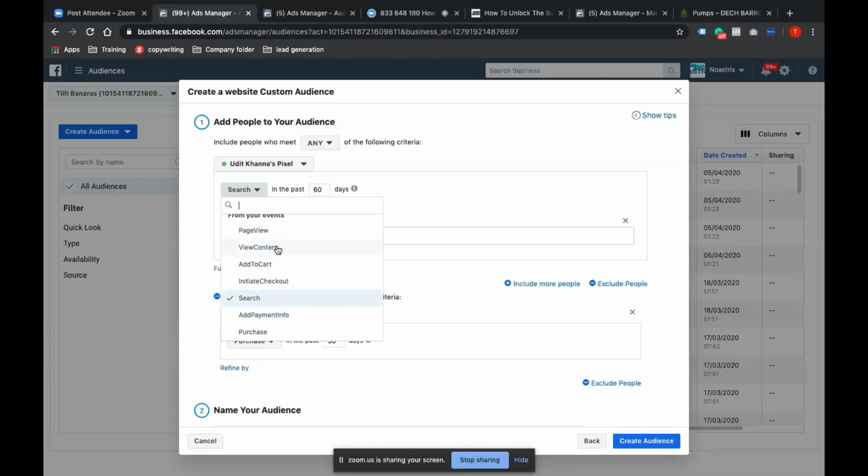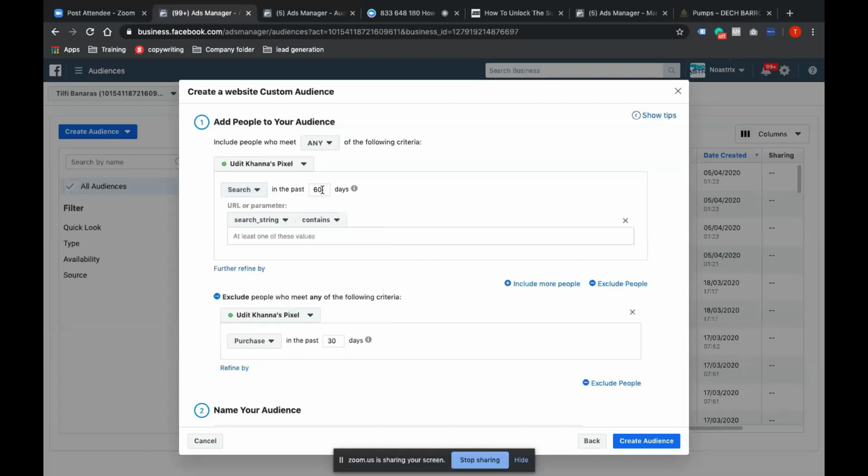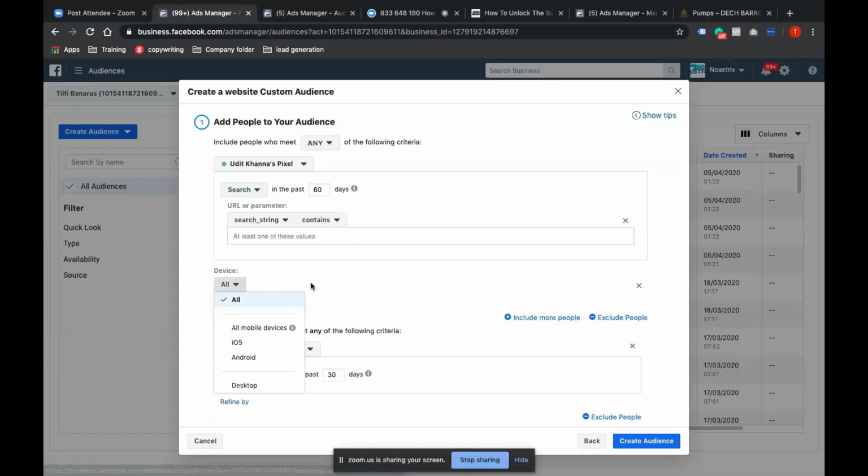Okay, so they would have done view content on the first day, and then the second day or third day, or within 30 days, whatever you are putting here, all the information will be stored here, and you can retarget them. Similarly for add to cart, similarly for all those things. Now, when you further refine by device, this is very important, guys.